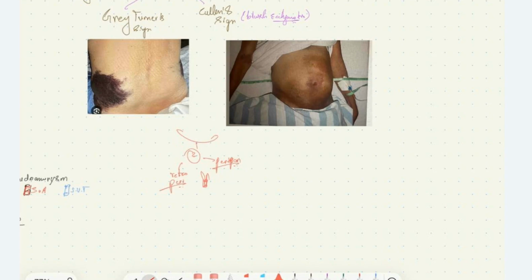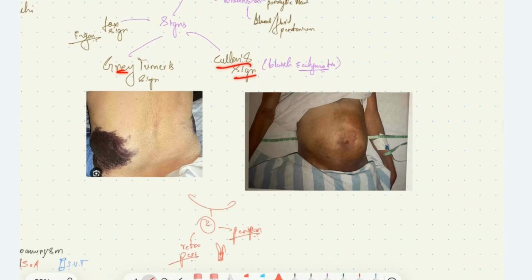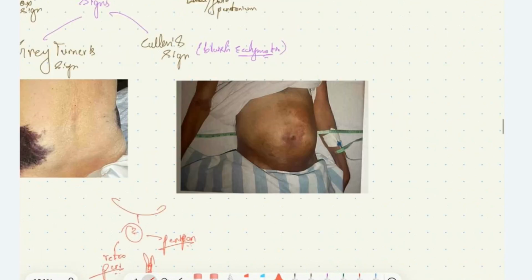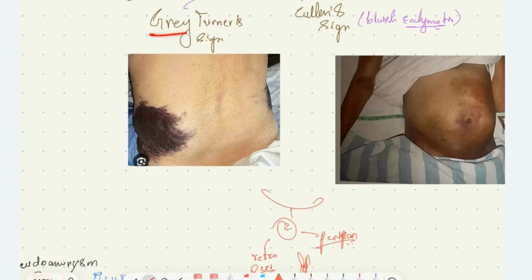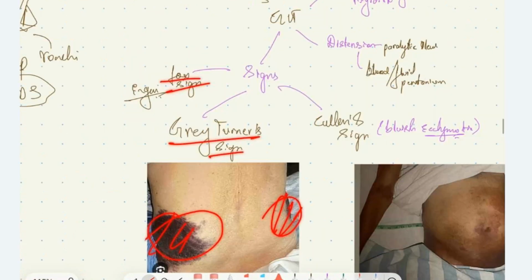Those are Cullen sign, Gray Turner sign, and Fox sign. Cullen sign is bluish ecchymotic lesion seen around the umbilicus. This is Cullen sign. Gray Turner sign is bluish discoloration in the flanks. Fox sign is bluish discoloration in the inguinal region due to hemorrhage.